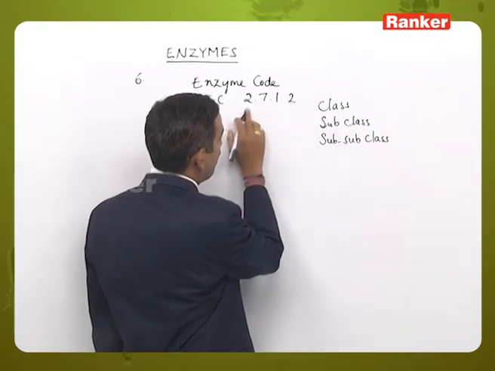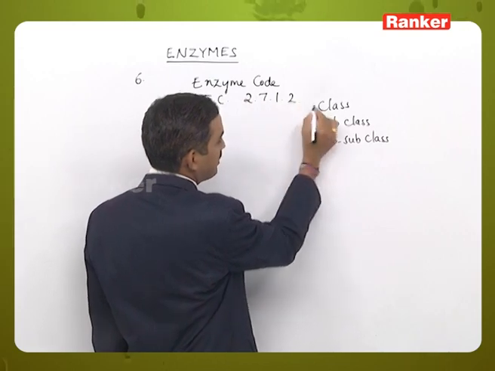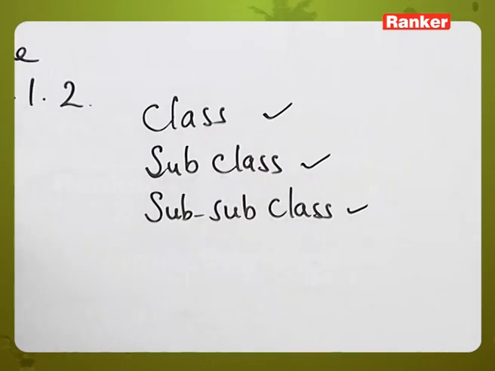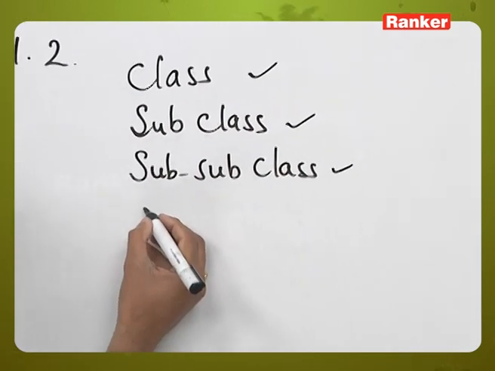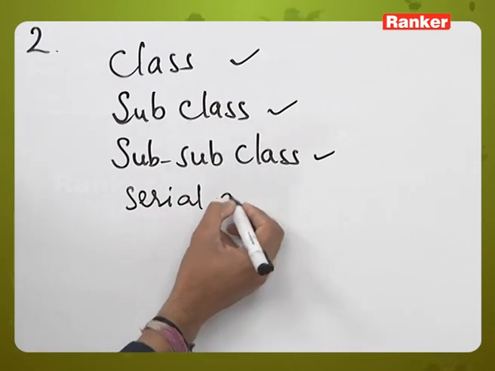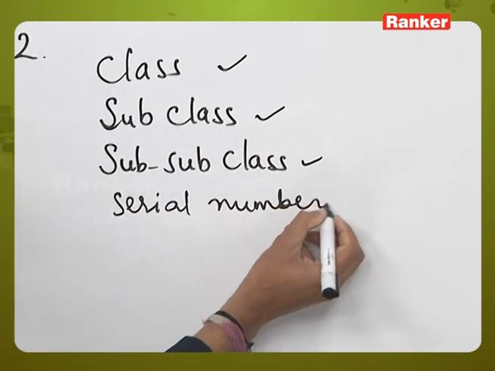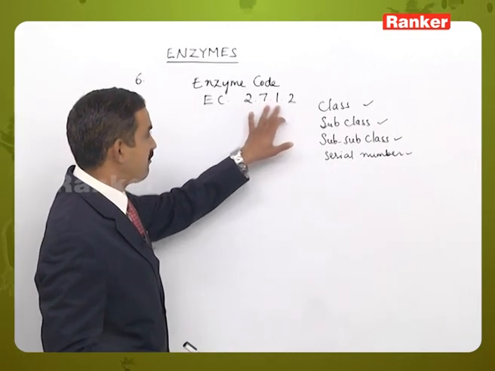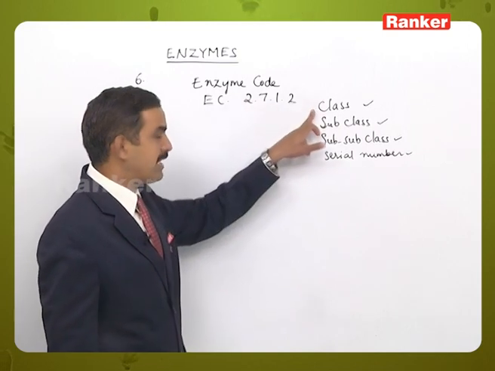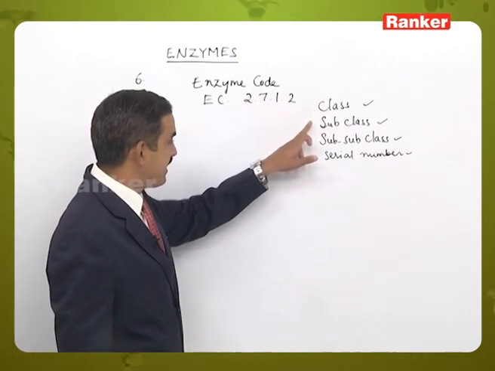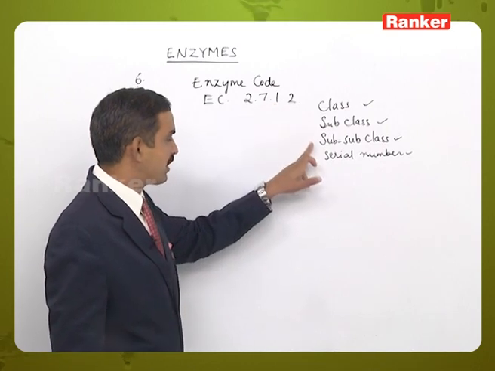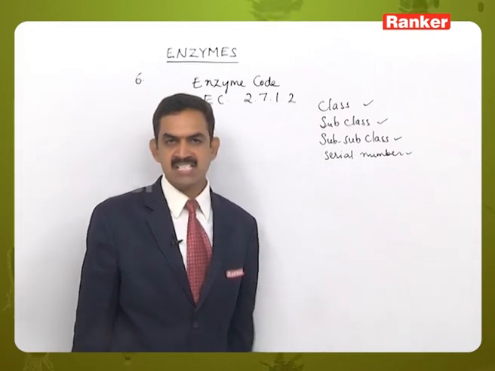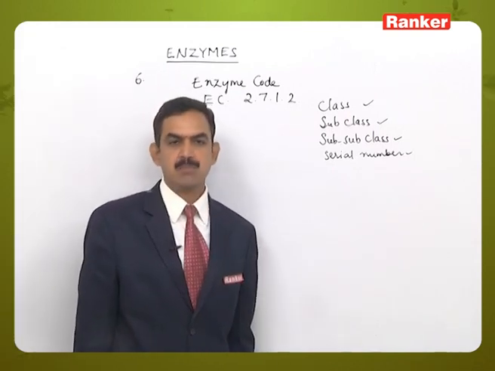So in the enzyme code 4 digits are given. The first digit is related to class, the second digit is related to subclass, the third digit is related to sub-subclass, and the fourth digit is related to the serial number or sequence number of the enzyme in the subclass. So in the question it is given as 2712: the first digit 2 is related to the class, the second digit 7 to the subclass, the third digit 1 to the sub-subclass, and the fourth digit 2 to the serial number of the enzyme in that particular subclass.